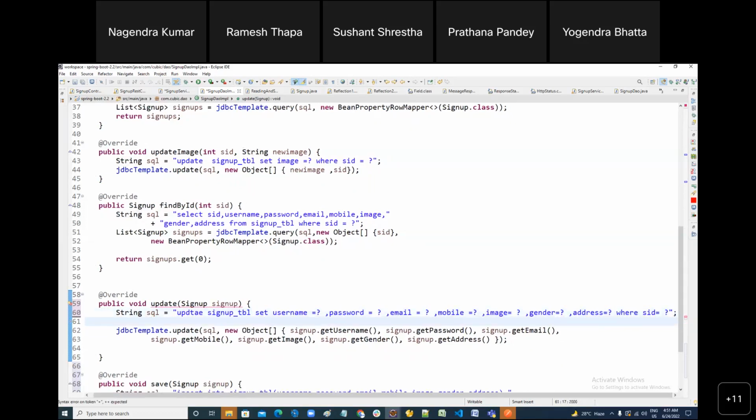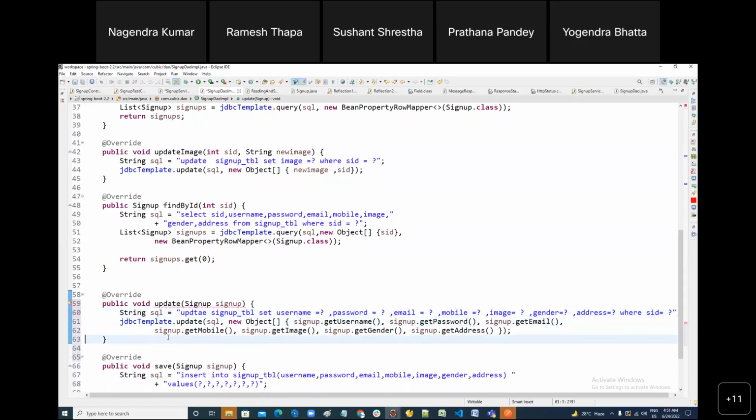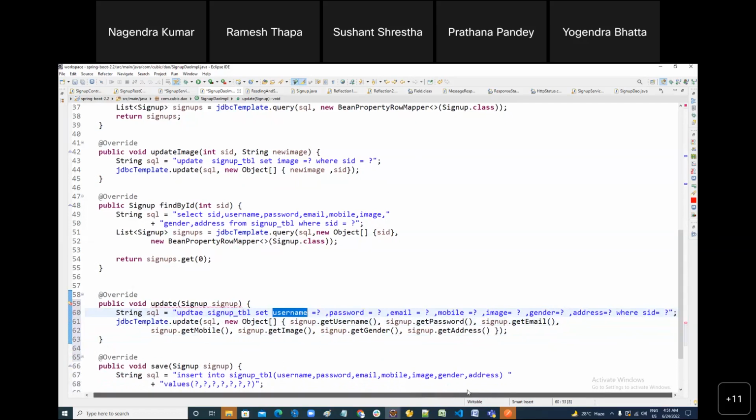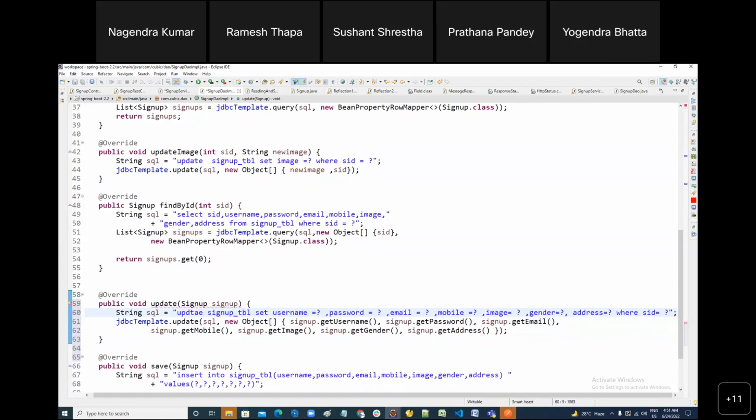So the query is ready. For the put mapping, in order to update the whole body, we use put. Here username, password, everything I'm updating, whereas the ID is this. If we have to update only something particular, we have to use patch. Okay, got it.